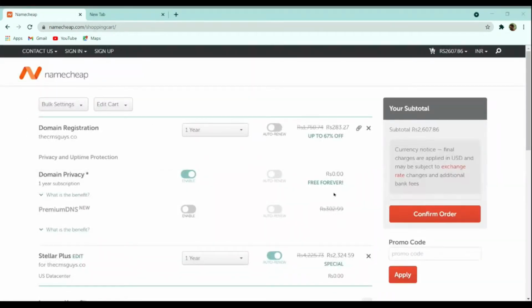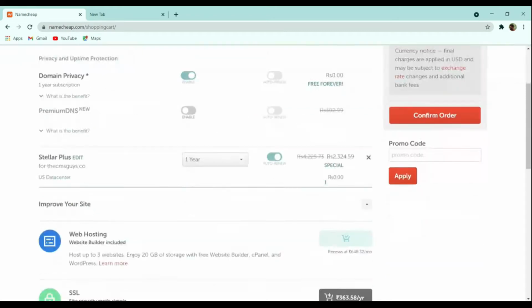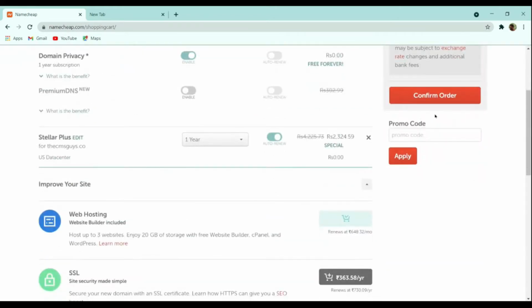Here you can see that after we have done the add to cart option, the domain 1 year subscription price becomes zero. And for domain privacy, we are getting a 1 year subscription. If you want to increase your domain registration, you can, and if you want, you can enable the auto renew feature. Now let us confirm our order. After verifying the domain, you can click on confirm order.